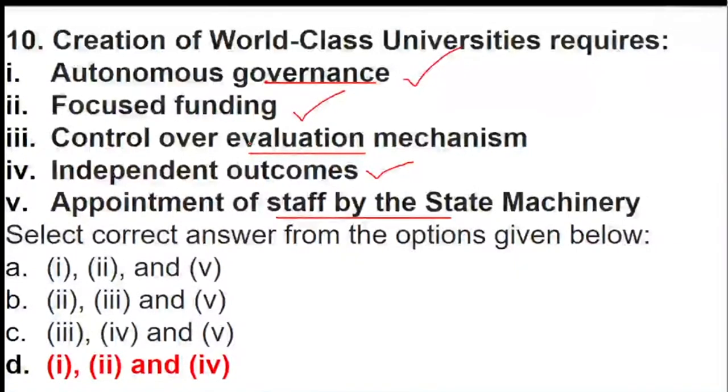has been created. All those who have done it wrong, please understand the right answer is option D. Now what comes under option D? Autonomous governance, funding, and independent outcome. Independent outcome means the results, the expected results.